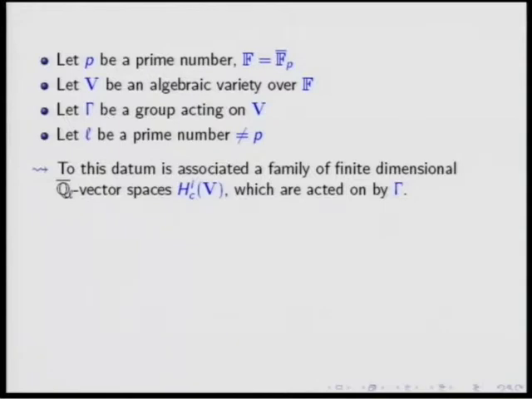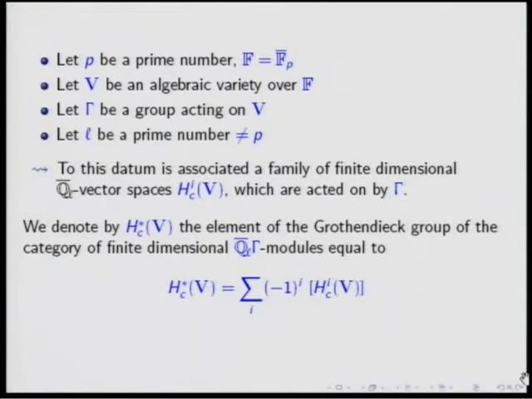They are endowed with an action of Γ. As with general cohomology groups for topological objects, computing the dimension, for instance, of each of these cohomology groups can be a very hard problem. And sometimes we are only able to compute a much weaker invariant, namely the Euler characteristic. In this case, we can define the Euler characteristic like this.